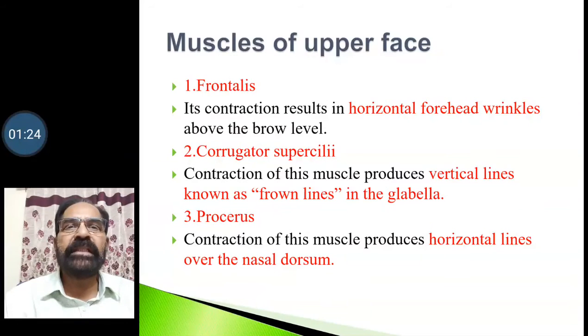Then we have one muscle called corrugator supercilii. The contraction of this muscle produces vertical lines known as frown lines in the glabellar region. Another muscle we have is the procerus. The contraction of this muscle produces horizontal lines over the dorsum of the nose.